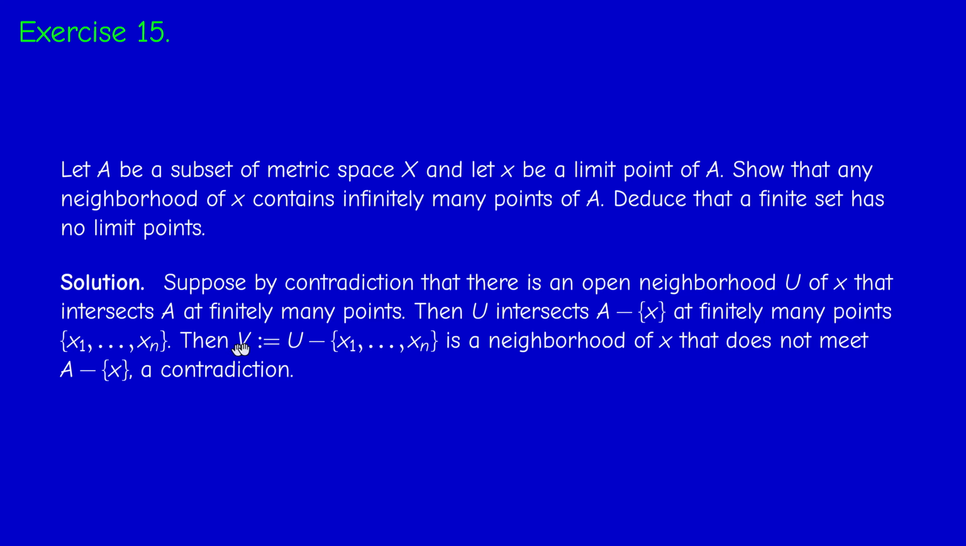But by construction, V does not meet A without X, because I removed everything. So I get a contradiction. Therefore, a finite set has no limit points, because if it had a limit point, then every neighborhood should intersect A at infinitely many points, so the set A in particular should contain infinitely many points.